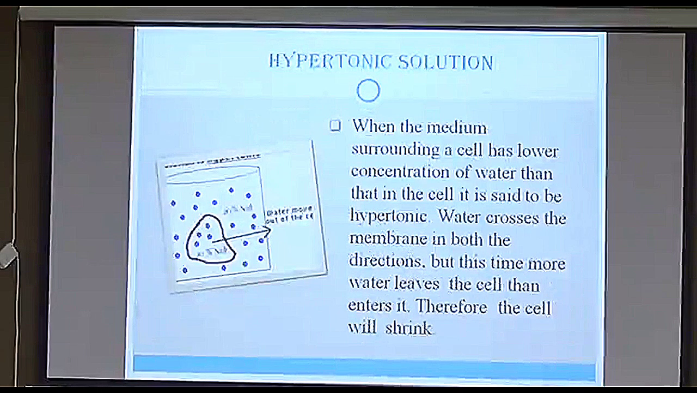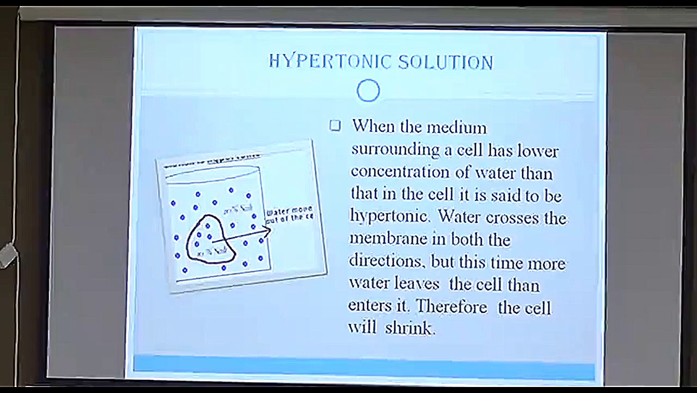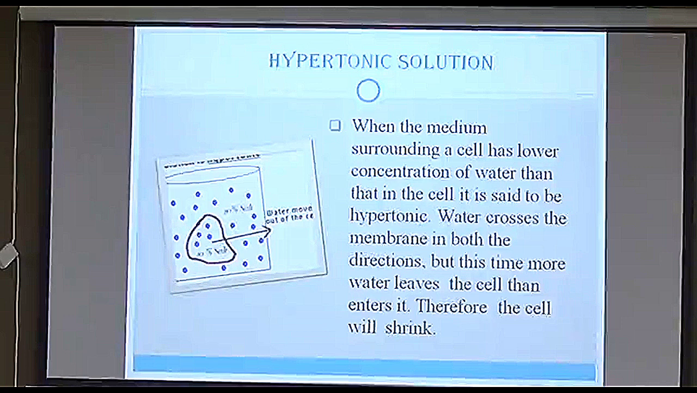Hypertonic is just opposite to the hypotonic solution. That means the water concentration inside the cell is initially high and the surrounding concentration of the water is less. So, the movement of water is from high concentration to low concentration, that is from inside to outside.